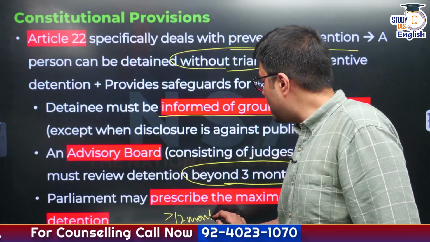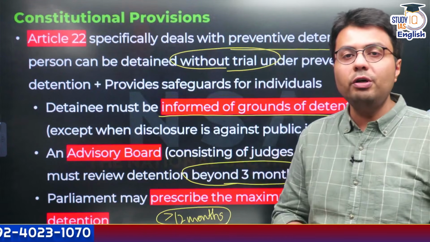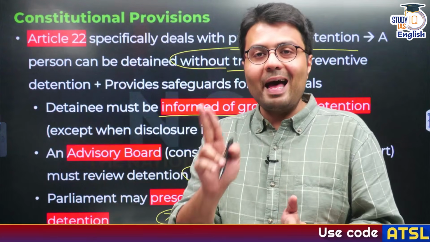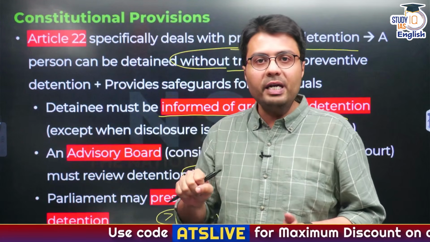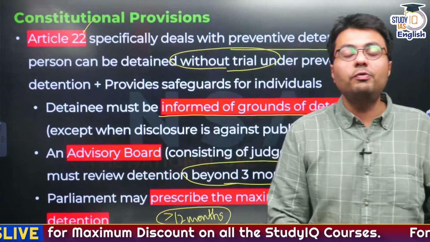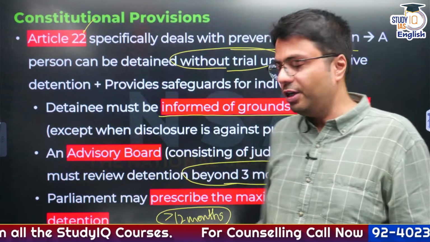So you need to understand the enabling provisions of preventive detention are mentioned in the Constitution, but these provisions are generally regulated by an act passed by Parliament, which includes the National Security Act that we are going to deal with today. Okay, so this is what is relating to constitutional provisions for preventive detention. Once again, it is given in Article 22 of the Constitution.